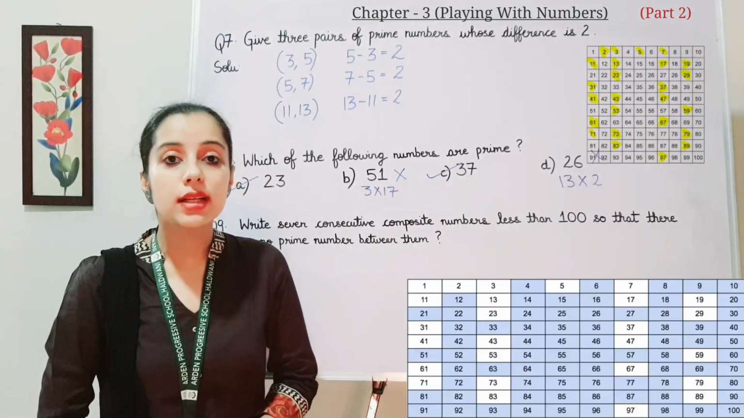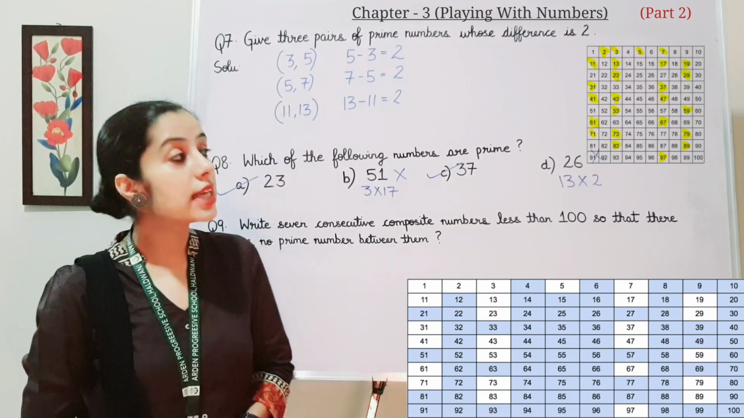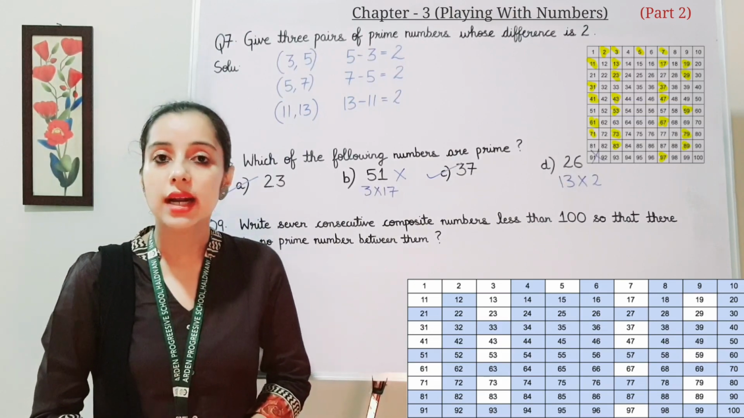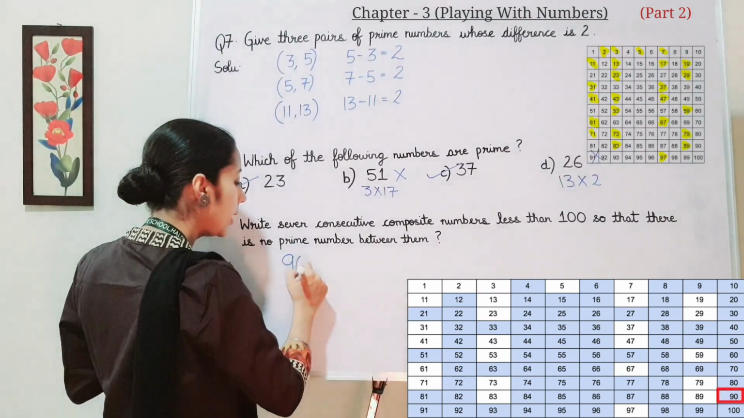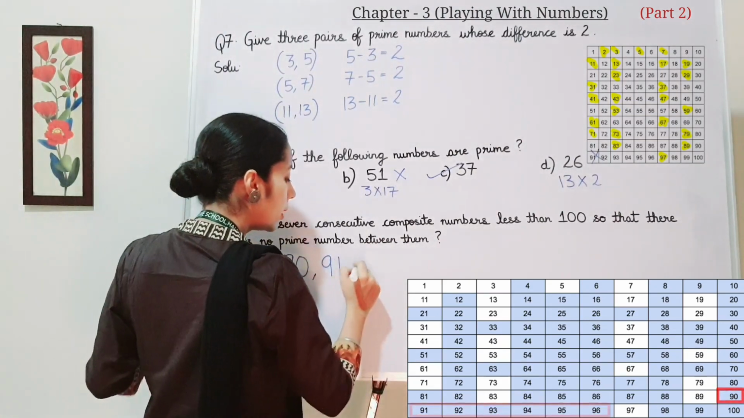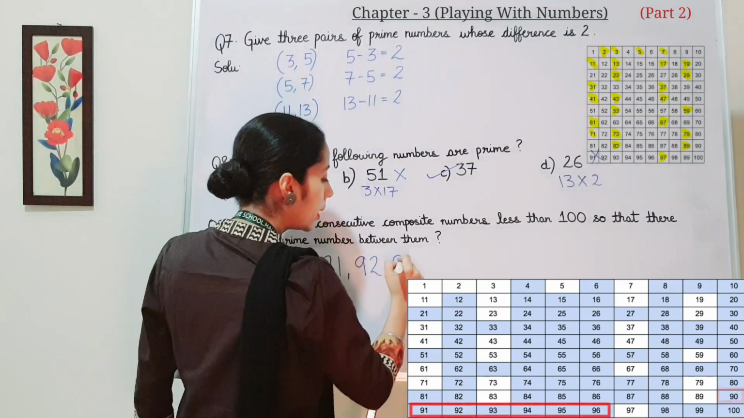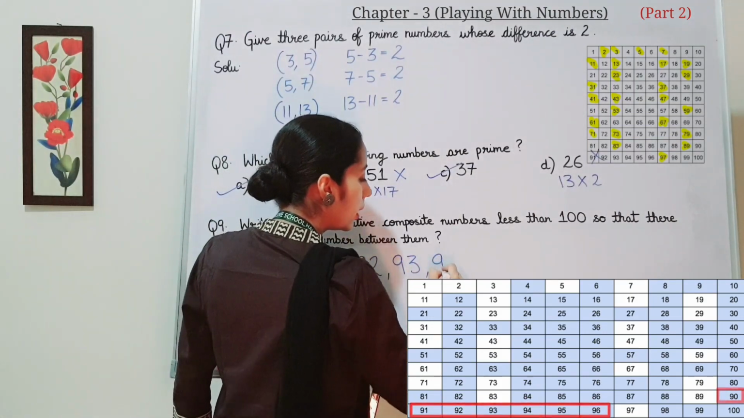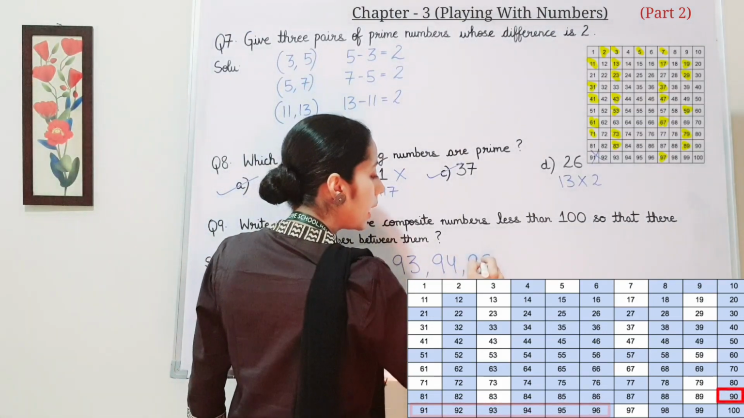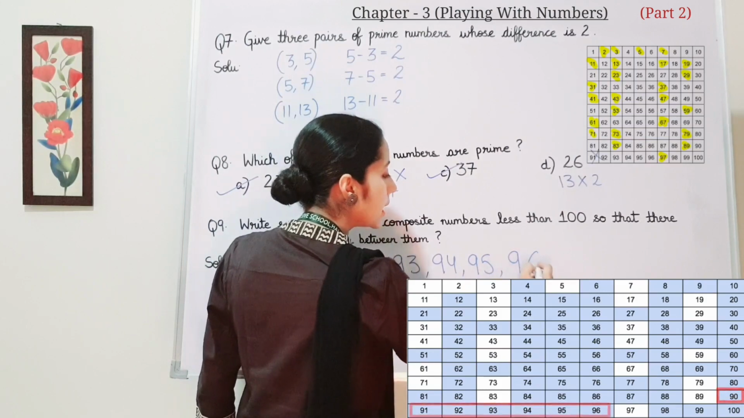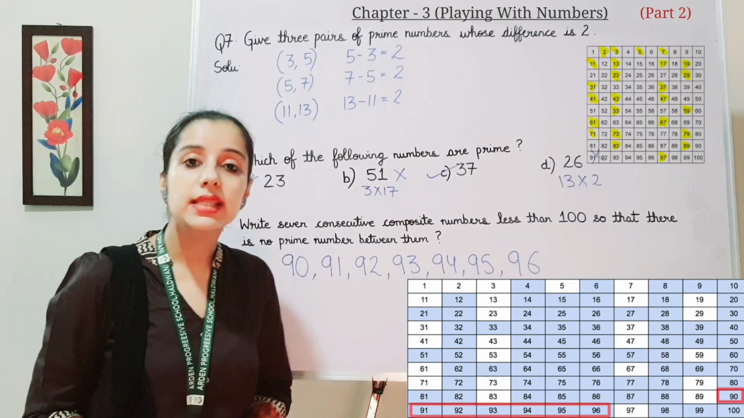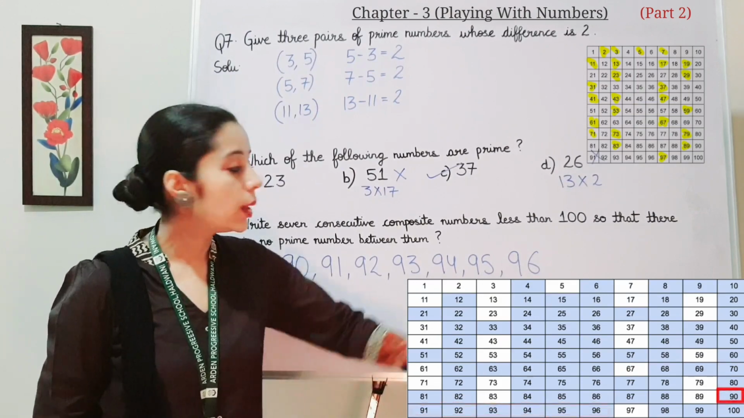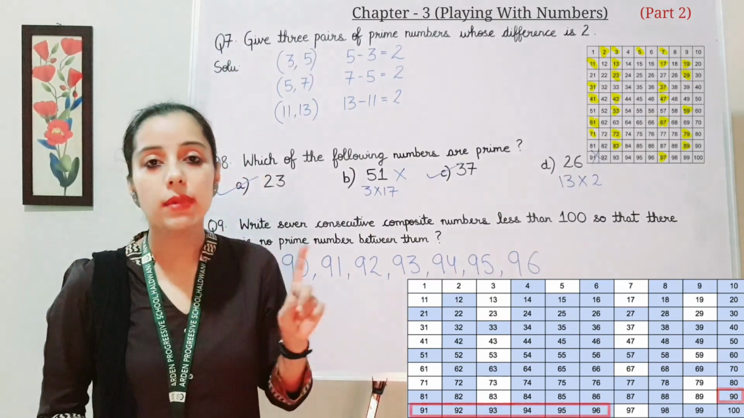So what are the 7 consecutive composite numbers? The 7 consecutive composite numbers start from 90. So let us write here 90, 91, 92, 93, 94, 95 and 96. So these are the 7 consecutive composite numbers less than 100. And if you see, between them there is no prime number.